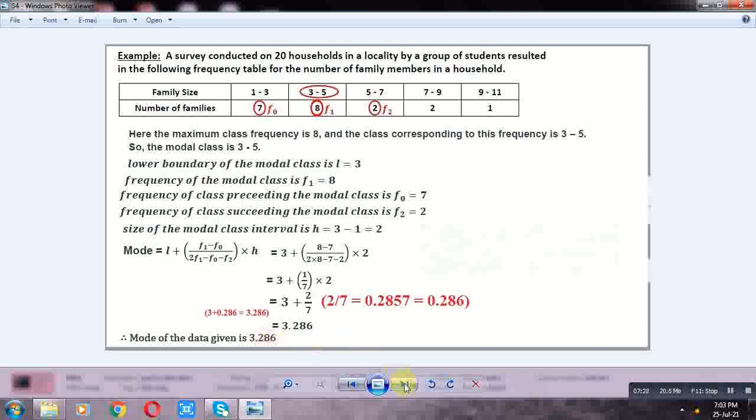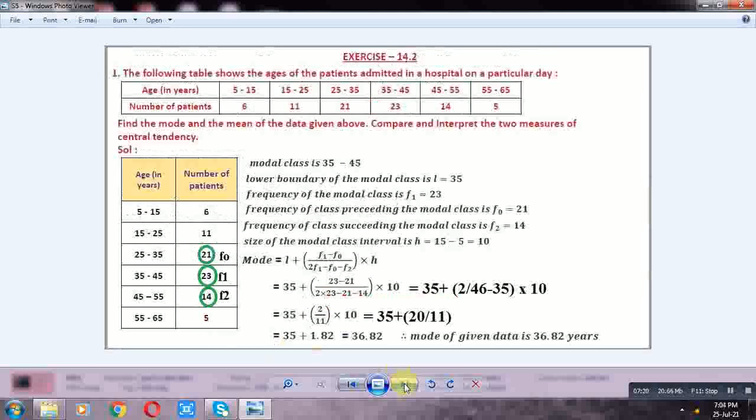Next problem, in exercise 14.2, first problem. The following table shows the ages of the patients admitted in the hospital on a particular day. Age and number of patients: 5 to 15, 6 patients; 15 to 25, 11; 25 to 35, 21; 35 to 45, 23; 45 to 55, 14; 55 to 65, 5.